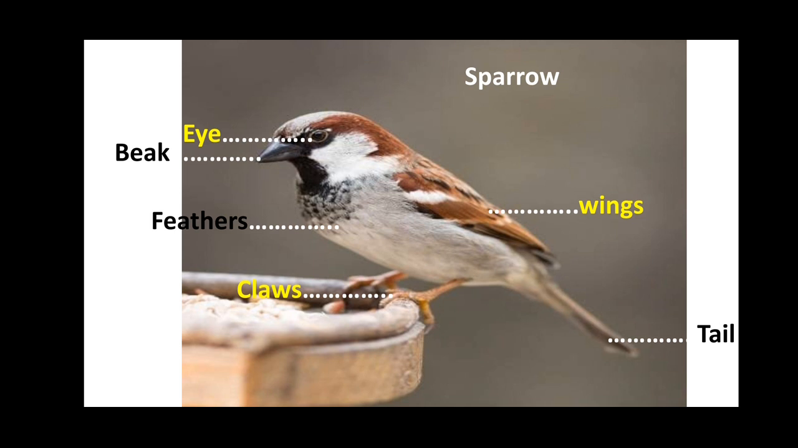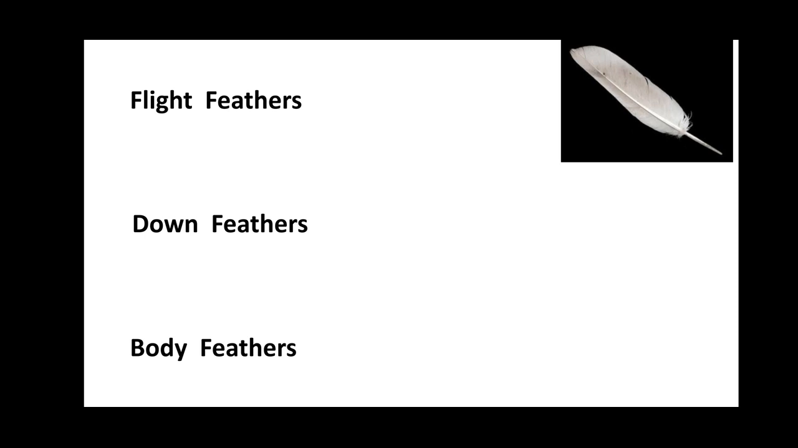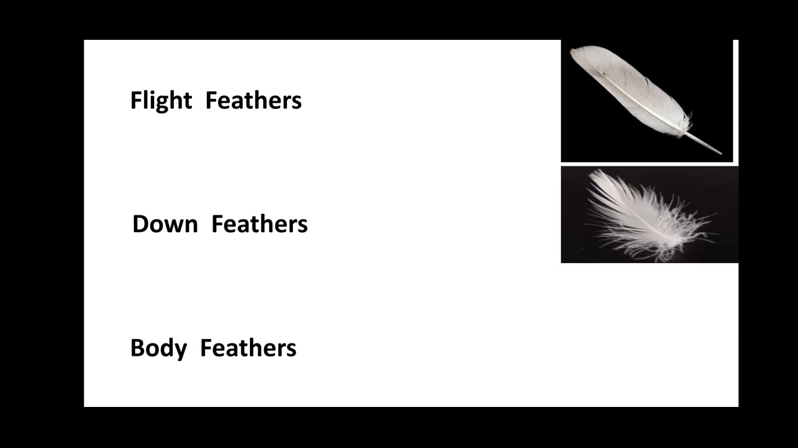Okay. These feathers are of three types. They are flight feathers, down feathers, and body feathers. These are the flight feathers. This is down feathers and these are the body feathers.